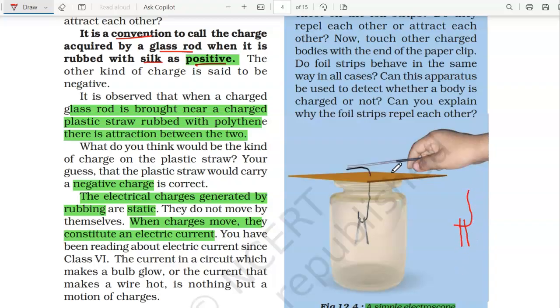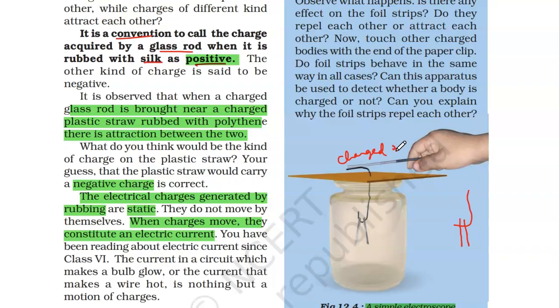Once you touch it with this charged refill, you will observe that these foils fly away from each other or repel each other. So can you explain why they are repelling each other? This is actually another way of charging. It is called charging by conduction.